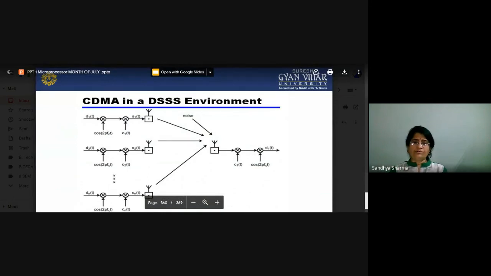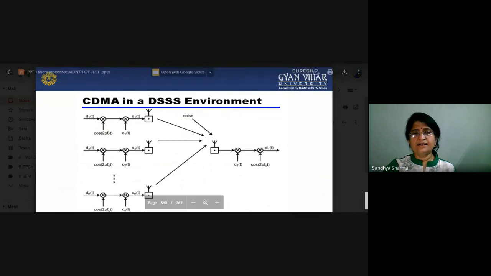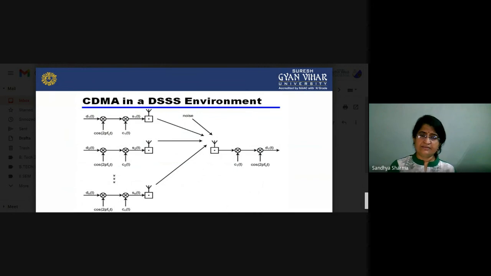In a DSSS environment there are also different code words, and all these code words reach the receiving end. According to that, the signal with sufficient strength over the noise will be extracted with top priority.